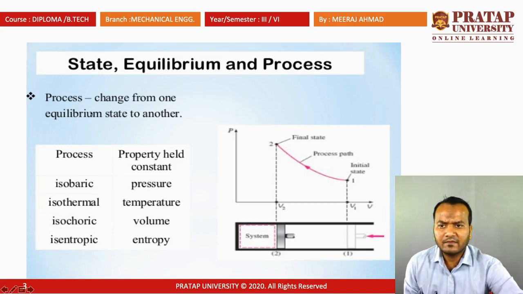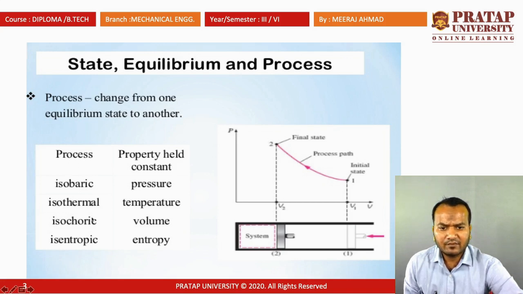Process: the change of state from one equilibrium state to another. Suppose this is one state and this is another state, and this is the path followed from state 1 to state 2. This whole path from state 1 to 2 is known as a process. At state 1 the volume is V1 and at state 2 the volume is V2.